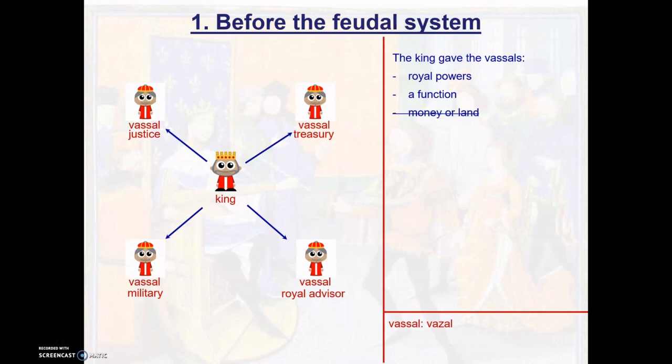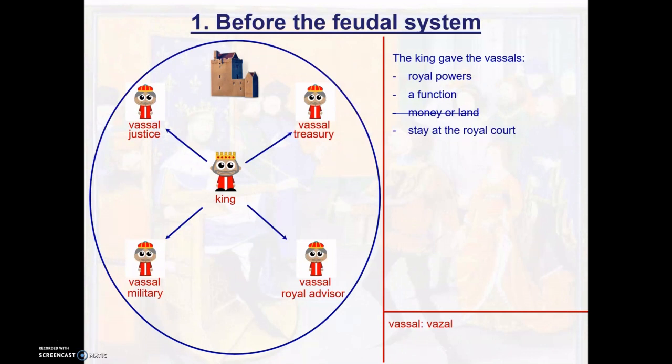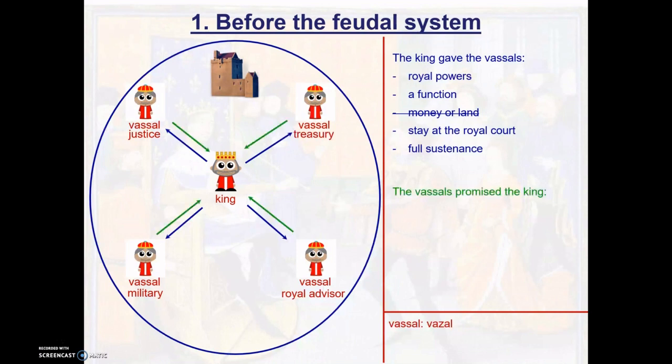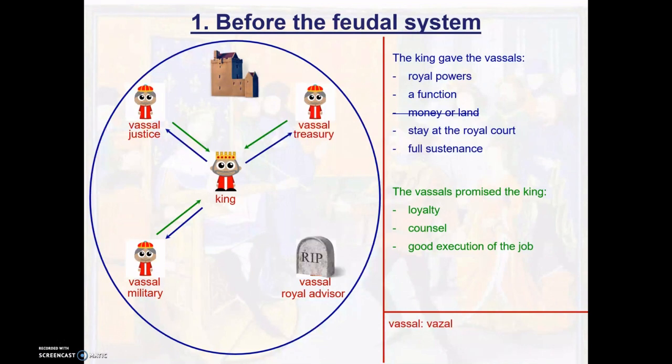Those vassals weren't paid in money or land. They did, however, get to stay at the royal court and received full sustenance. That means that they received food, clothing, horses, houses, and so on. Later the king sometimes gave them the income from a piece of land. In return, the king expected loyalty, counsel, and a good execution of the job. Therefore, the vassals would take an oath of loyalty. They could only swear loyalty to one king, and when the vassal died, the job was not handed down to their heir, but given to someone else.